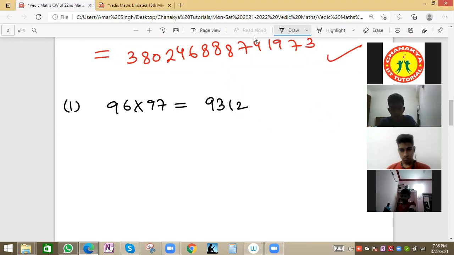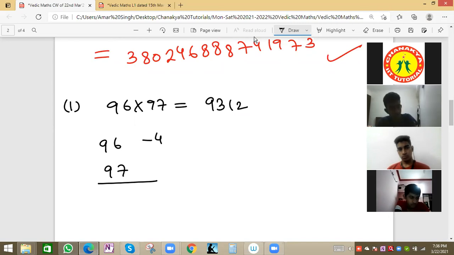Let me solve it for you. See how we got the answer. First of all, we can write 96 and 97 one below the other, like simple multiplication, and we will see the value near to 96, which is basically 100. So this will be minus 4. Why minus 4?